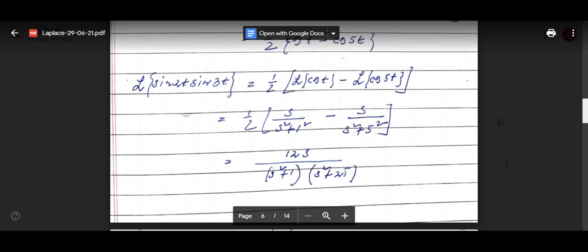Okay, so see this one, e to the power minus st. I will give one simple one. Shifting formula. Okay, Laplace transform of cos square t. Laplace transform of cos square t. How can you do it? Laplace transform of cos square t.